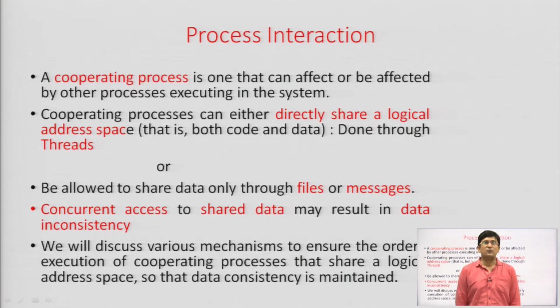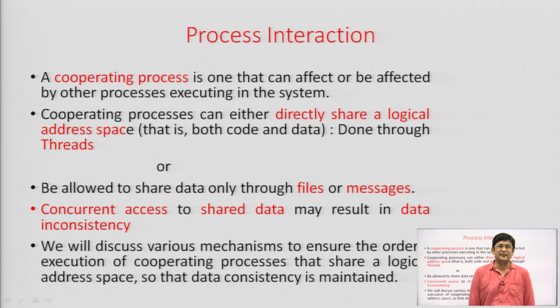Now, let us have a look once again at whatever we have discussed today. A cooperating process is one that can affect or be affected by the other processes executing in the system. The cooperating process can either directly share a logical address space, that is both the code and the data, but this is done through threads.